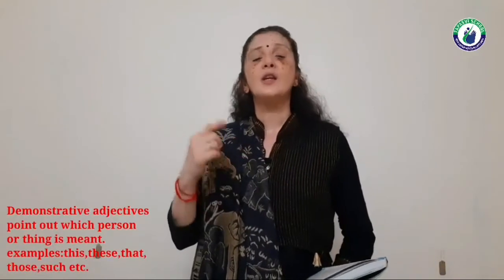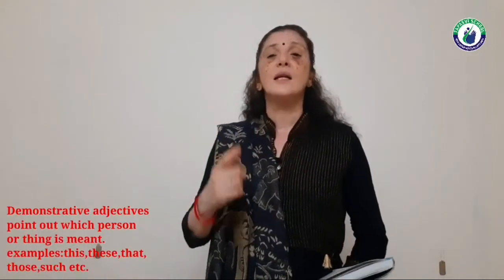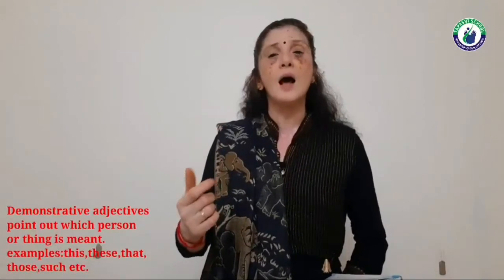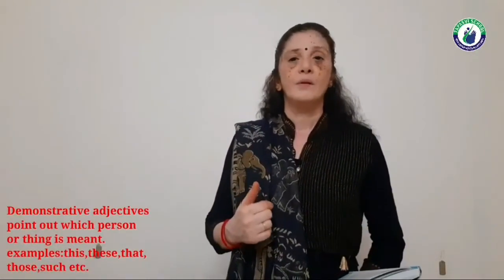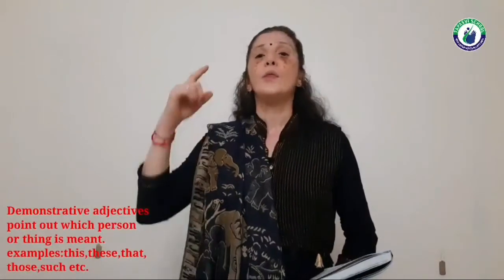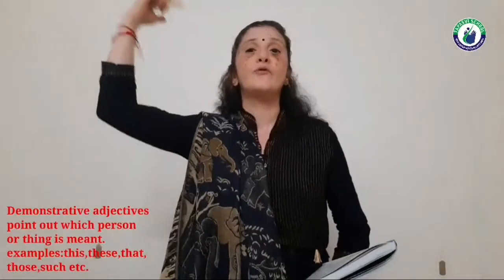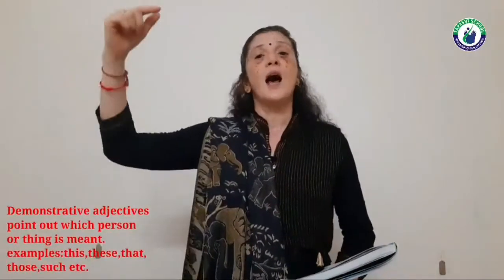And these is used with the plural nouns which are near to us, right? And that is used with the singular noun which is far from us, and those are used with the plural nouns which are far from us.